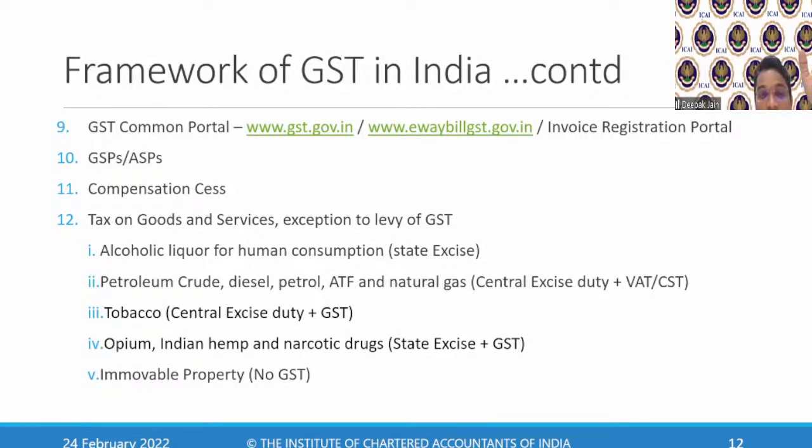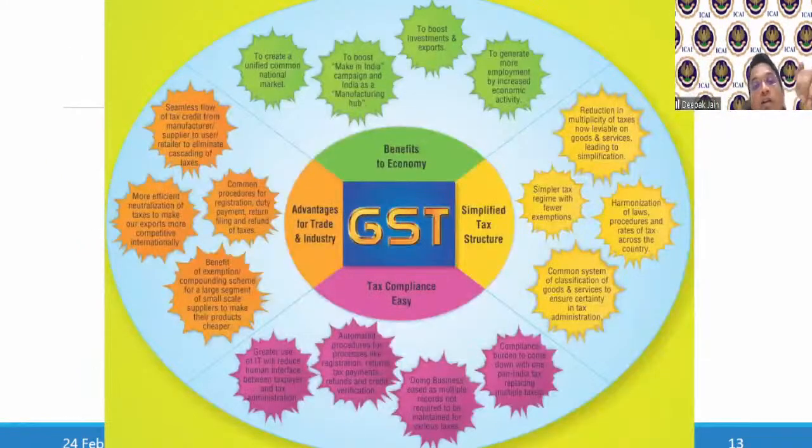Then one slide which we have missed because it is self-explanatory: what are the benefits of GST? This is a self-explanatory chart. You can just read through it and remember these pointers. If you just write these pointers and explain them, that is good enough. GST is beneficial to the economy. It is beneficial to trade and industry. It makes tax compliance easy, and it has a simplified tax structure. Just explain this in detail with these pointers, and you are good to tell the advantages of GST.